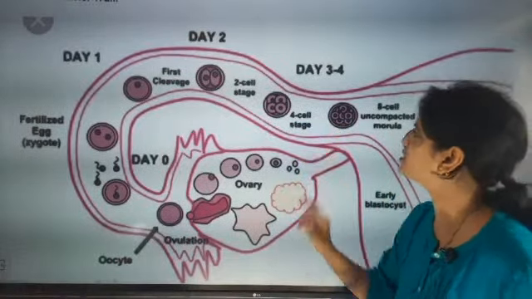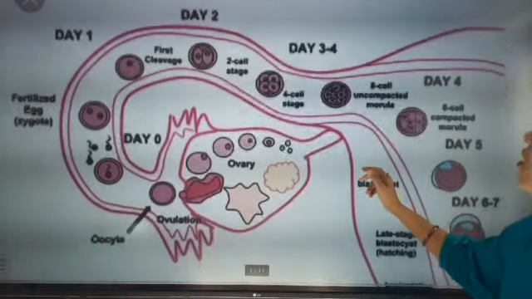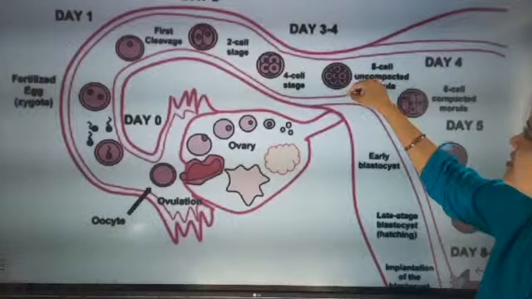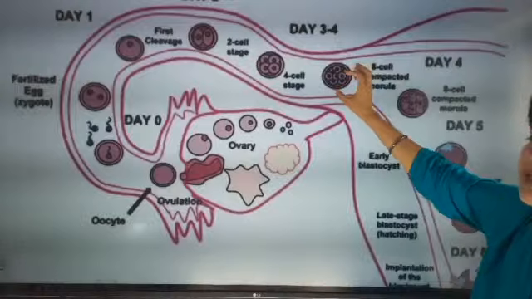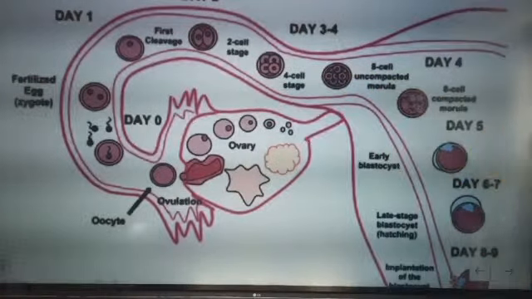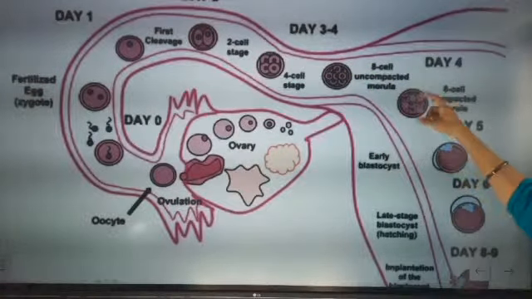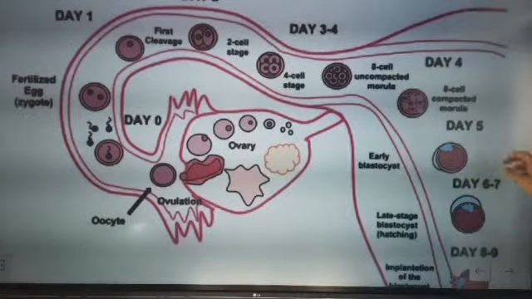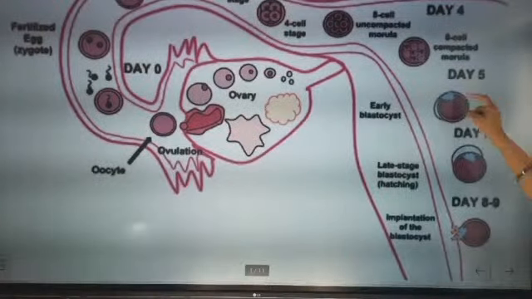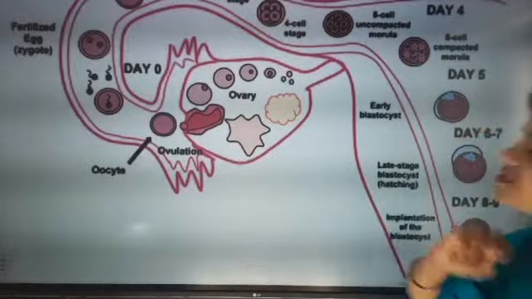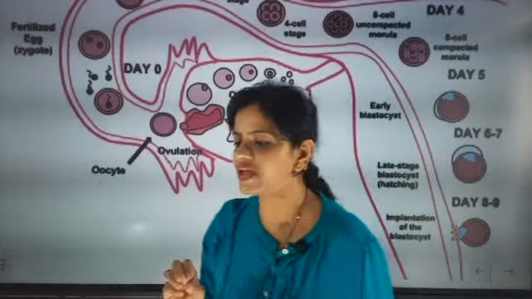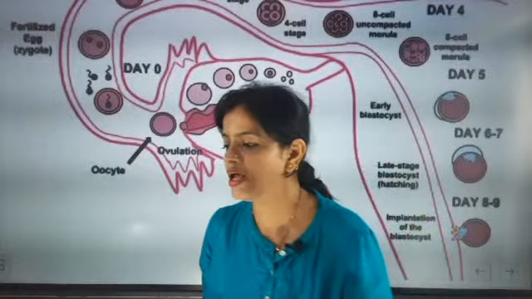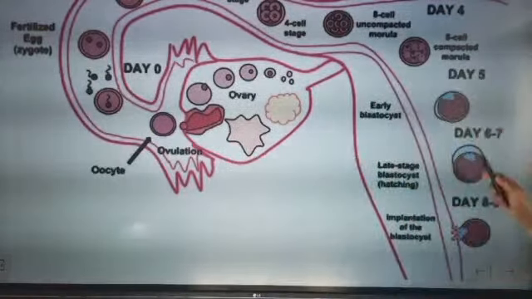Then it is called the uncompacted morula, where multiple cells are there, 8 cells, and after that it converts into the compacted morula. You can see the difference in this part. On day 5 it is called the blastocyst. Once the cells multiply and many cells are present, it is called a blastocyst.